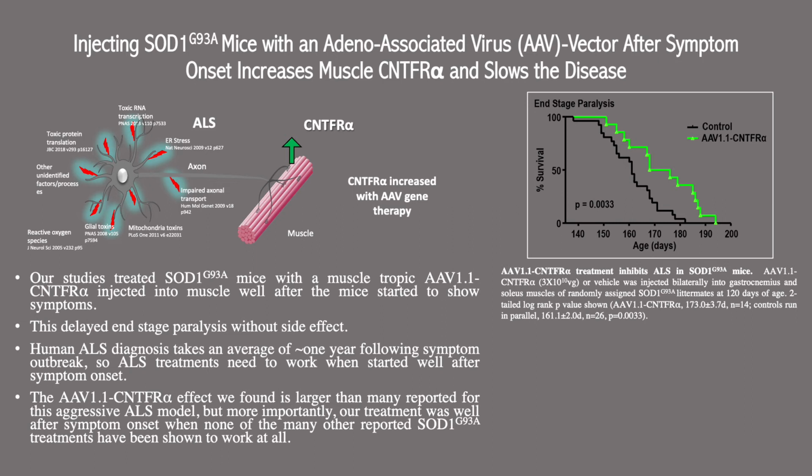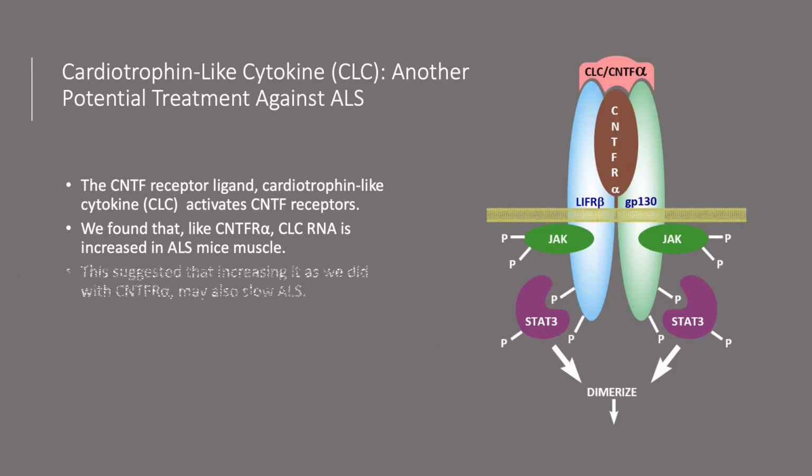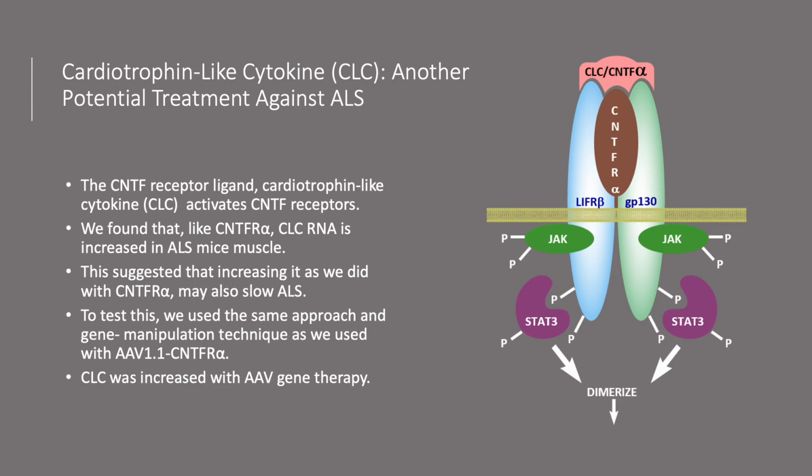The AAV1 CNTFR alpha effect we found was larger than many others reported for this ALS model, but what's more important was that our treatment was well after the symptoms onset, which none of the other reported SOD1G93A treatments have shown to work. We found that there was another potential treatment against ALS, known as cardiotrophin-like cytokine. CLC activates CNTF receptors, and we found that, like CNTFR alpha, CLC RNA is increased in ALS mice muscle. We suggest that increasing CLC RNA may also slow ALS.